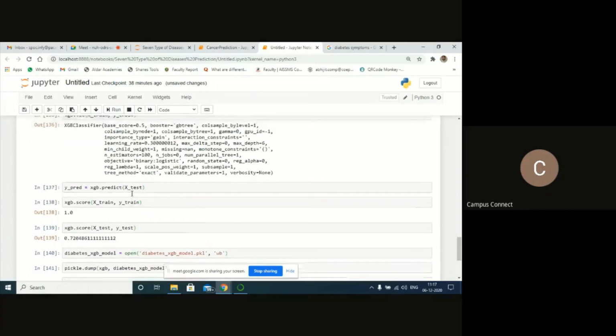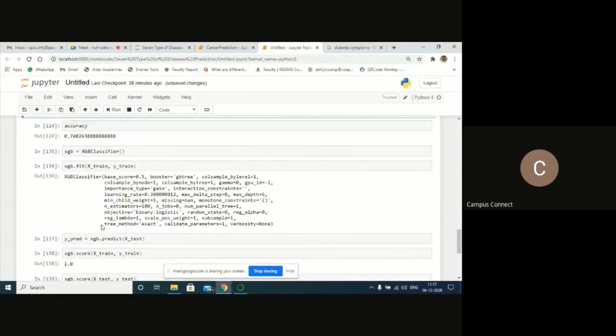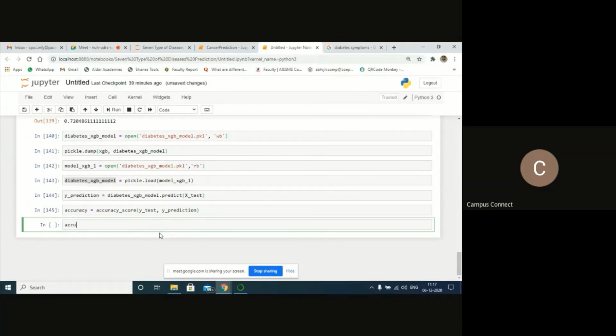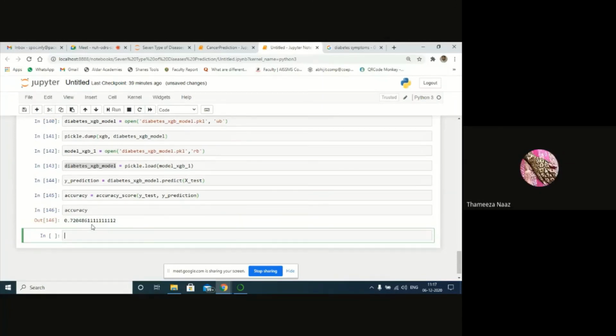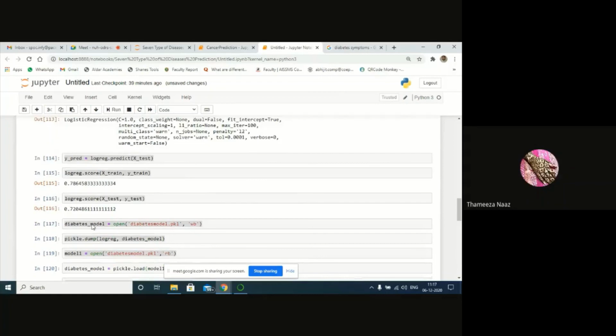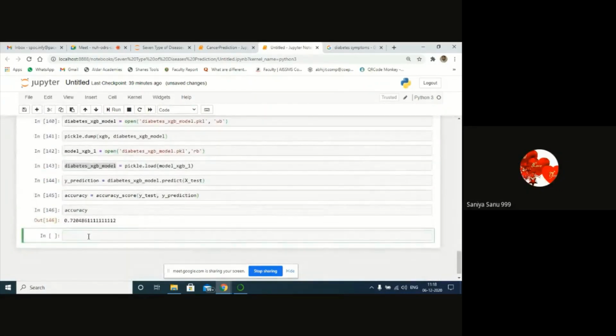Next, in the same way, let's run the accuracy. Import accuracy we have already executed, right? So let's call this accuracy score, and here y test, x test. It got executed. Now let's see the accuracy. Enter it. Showing how much? 72%. And what about this one? Logistic regression, it's showing 72. Here also we are getting the same thing, 74.